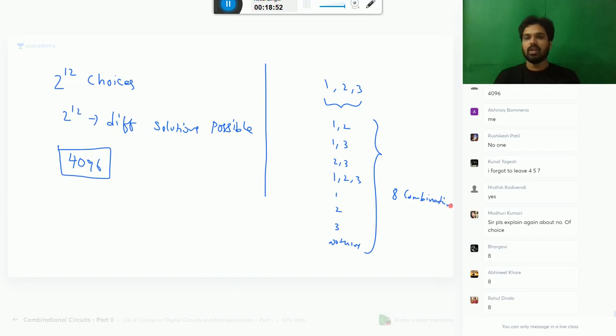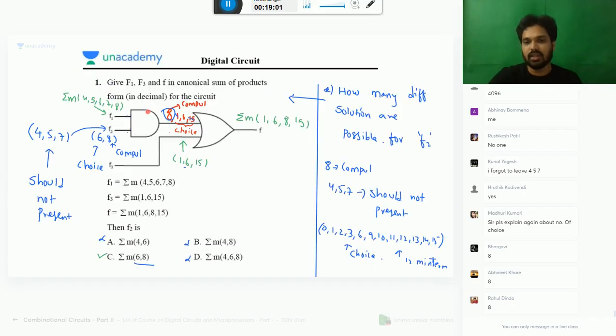Similarly, if you have 12 min terms, how many different functions can I make? 2 power 12. I may take, see here, 0, 8, and one function will come. 1, 8 will give one function. 0, 1, 8 will give one function. 0, 1, 2, 8; 0, 1, 3, 8. Like that, the number of different functions I can make is 2 power 12.